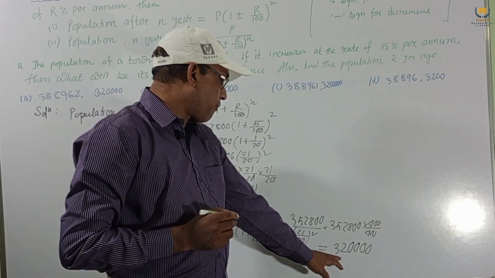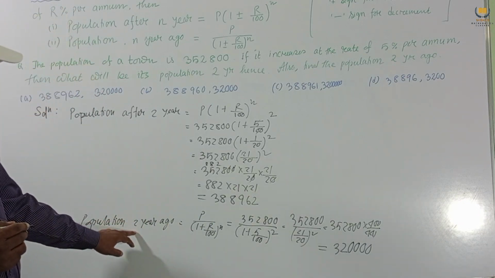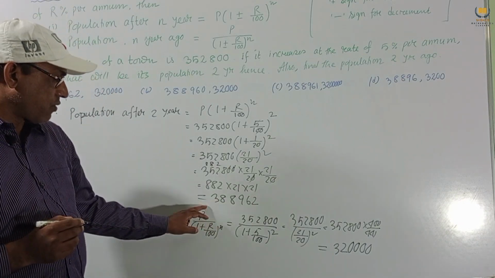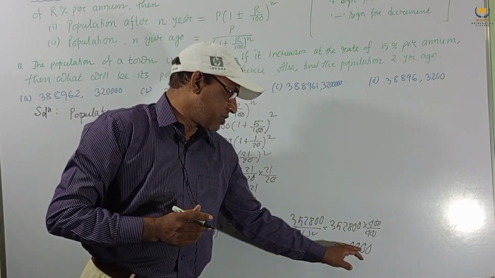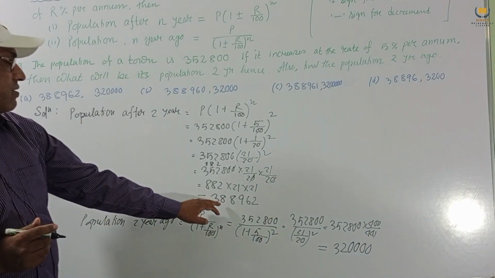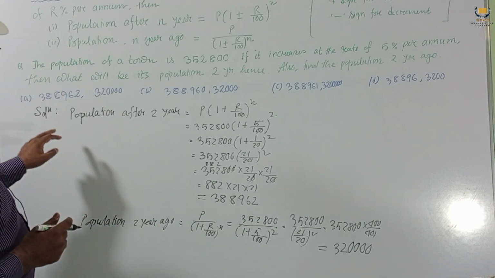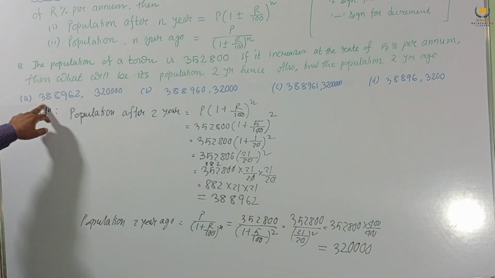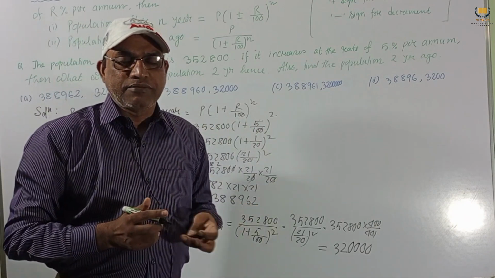So population 2 years ago, this is our formula, and the answer we get is 320000, and after 2 years, this is our answer. So this and this are our answers. Option A is our correct option. So the answer is A.